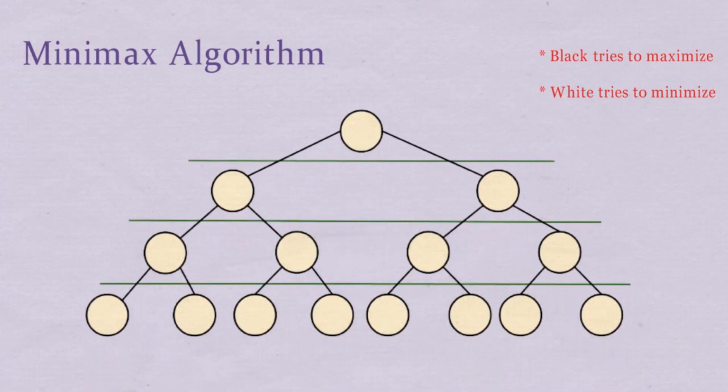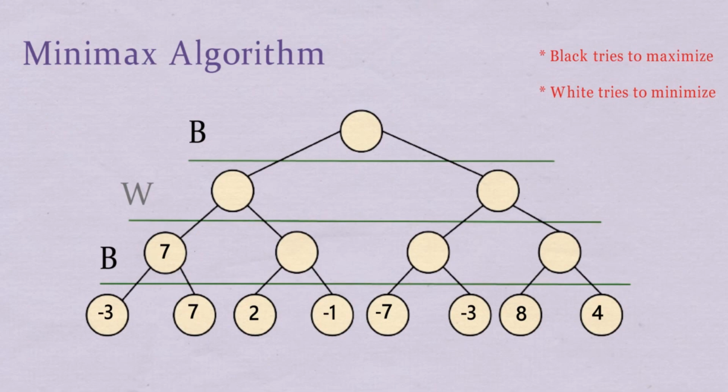Minimax is a kind of backtracking algorithm that is used in decision making and game theory to find the optimal move for a player. Let's see how the Minimax algorithm works for finding the optimal move with an example. First, we start from the root node. Now, traverse to the left leaf node and we get -3. Then, look for the adjacent leaf node and we see a 7. Since black is maximizing its score, it will go for a 7.